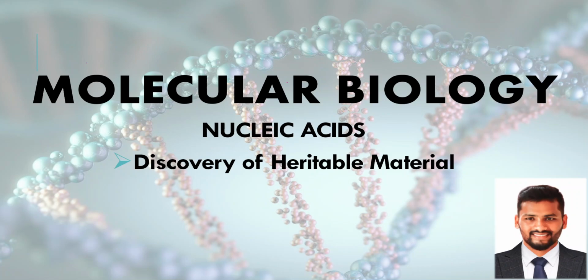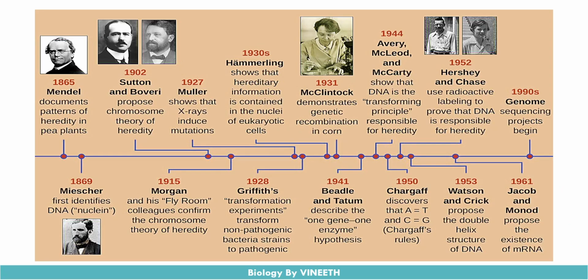So today I'll be discussing the discovery and history of the genetic material, that is the DNA. It all started with Mendel and also with Miescher in the same year. Mendel was working on the patterns of heredity in pea plants. At the same time, Miescher was working on white blood cells to find out the transforming principle, the material that was transferred from one generation to another.